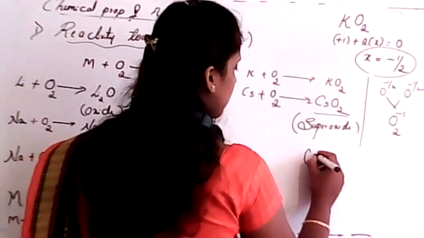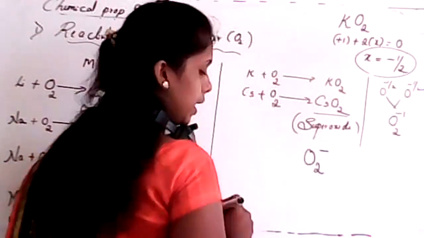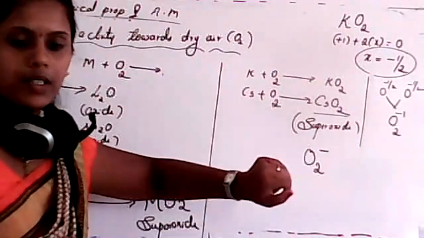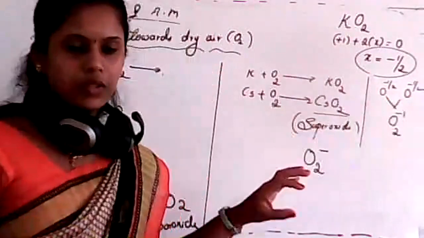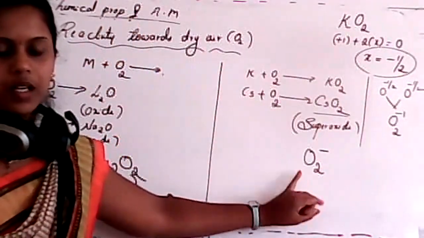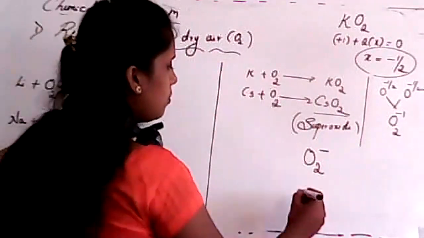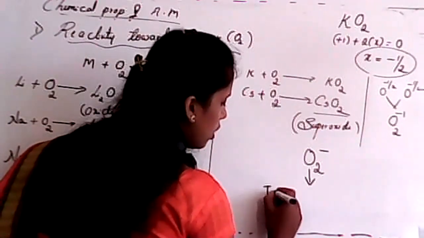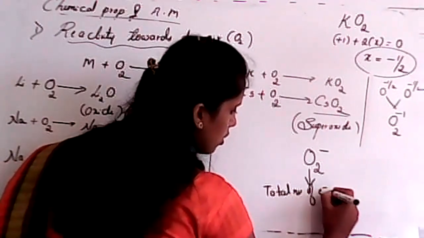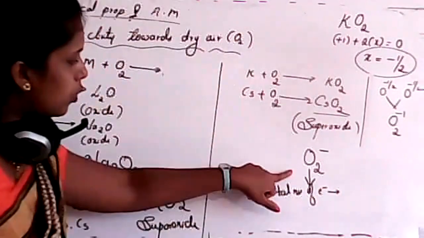So in this case, it will be in the form of O2 minus. Is it clear why we consider O2 minus? Because it is O minus half and O minus half. If we add both, it will be O2 minus. Is it clear, student? Now just tell me, what will be the total number of electrons in O2 minus?